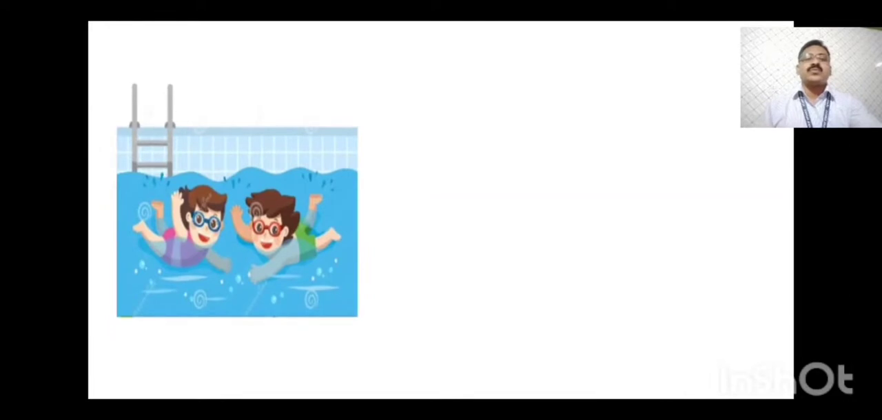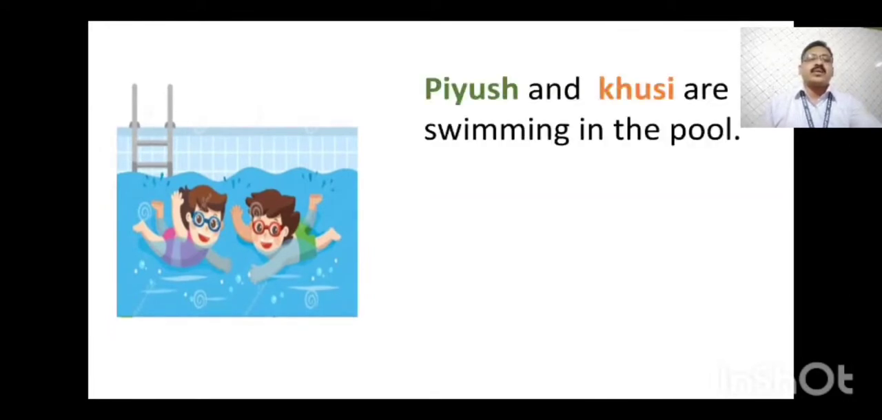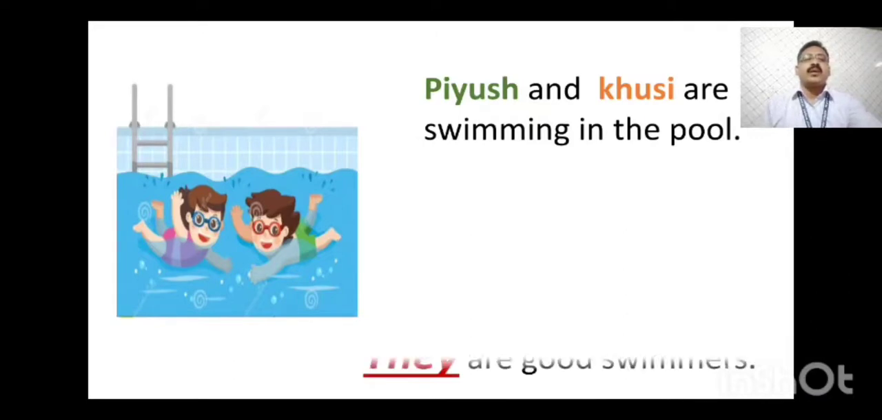Next one, two children are swimming in the pool. Piyush and Khushi are swimming in the pool. Let's see the pronoun sentence: They are good swimmers, because we are talking about a plural noun here, Piyush and Khushi. So both names are given, so we have to use they.